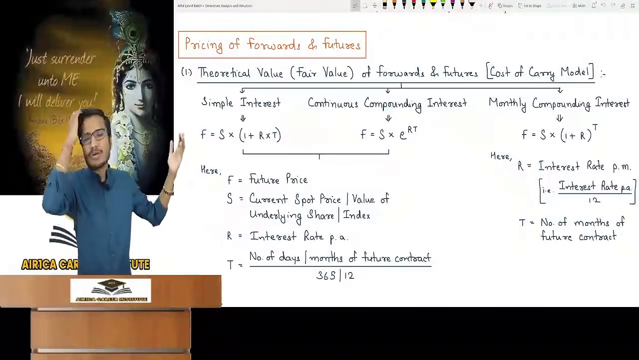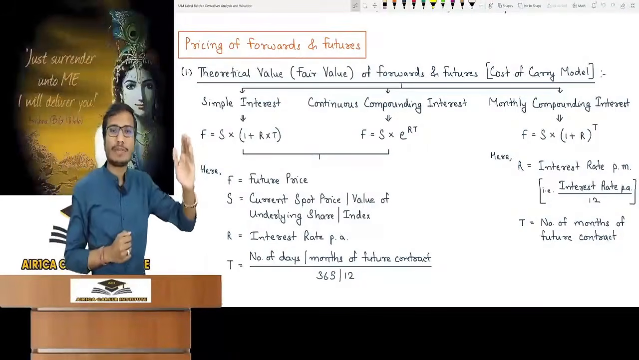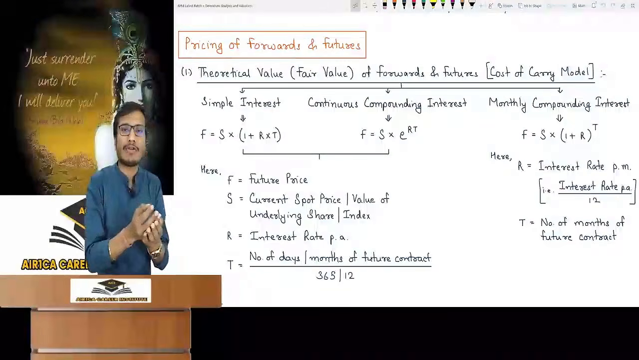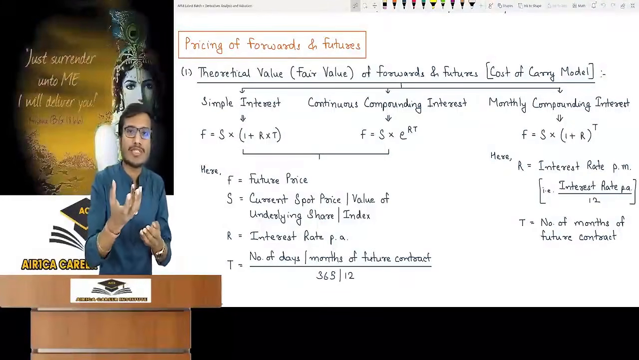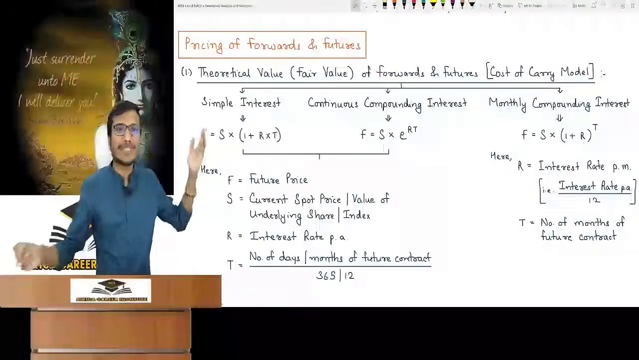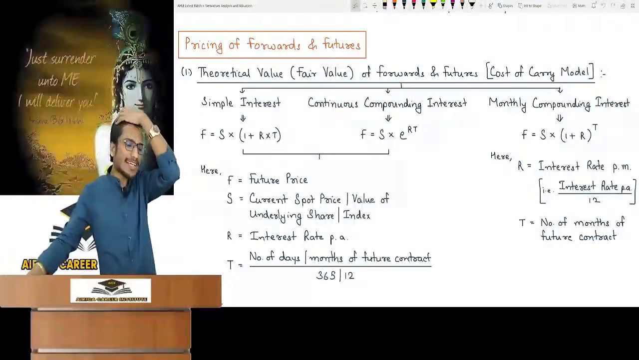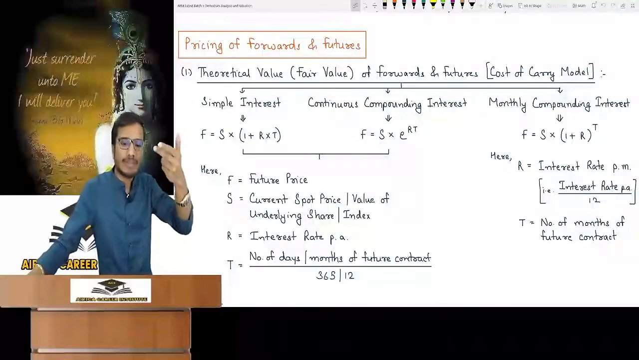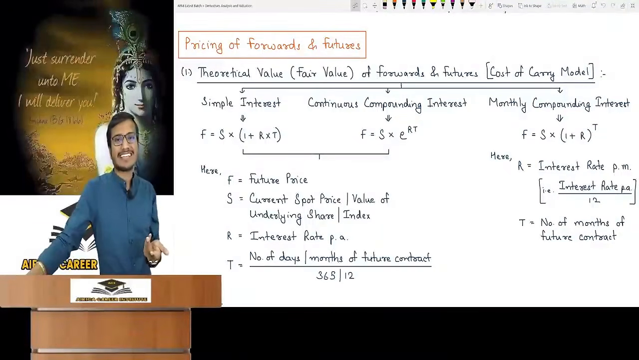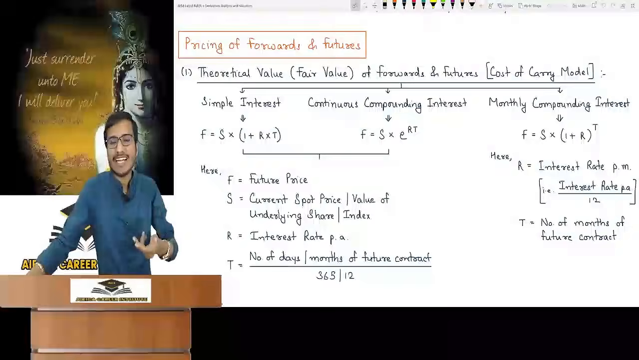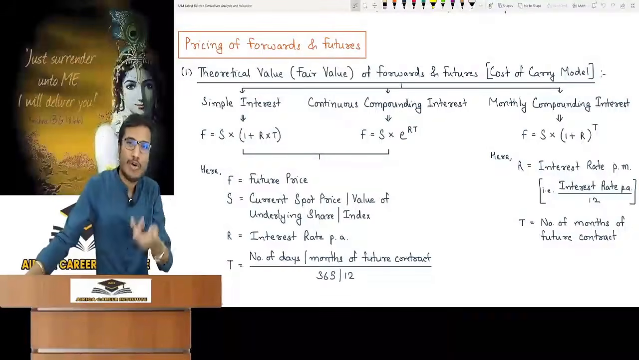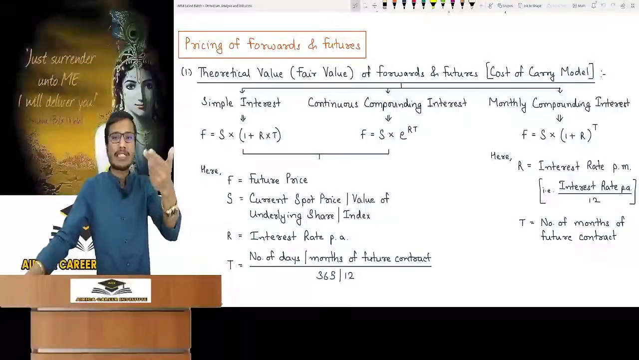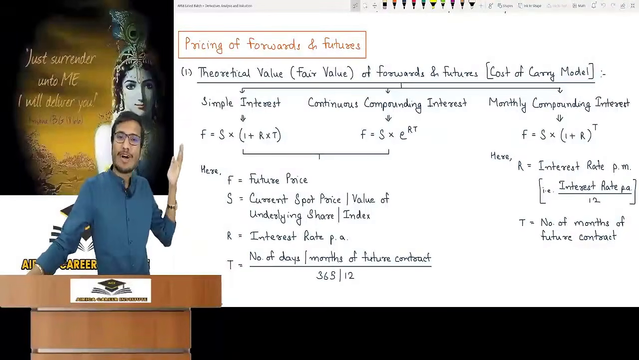What is simple interest? Simple interest is F equals S into (1 plus RT). This is all basic school level stuff you've learned. How much will be your total amount on maturity? Principal into (1 plus RT). F means future price. Future price is equal to S, where S means the current spot price or spot value of the underlying share or index. If it is a share, then the current price, or if an index, then the current value. Got it?